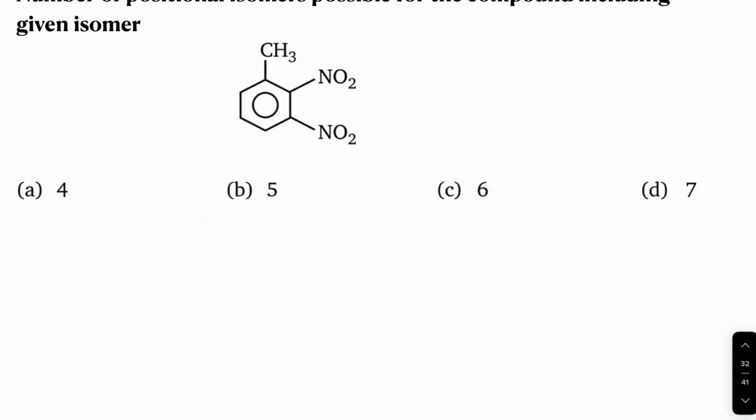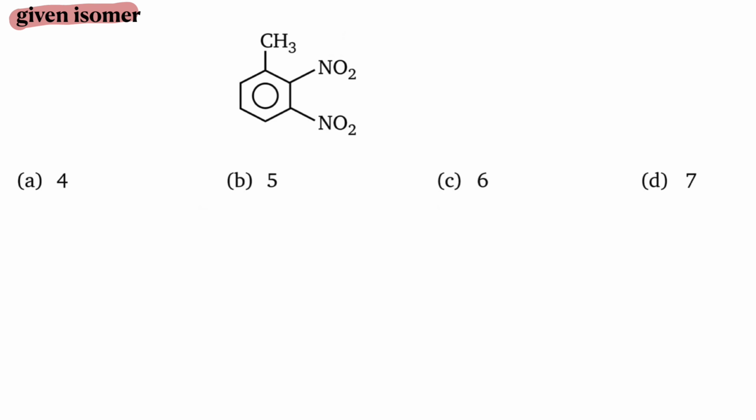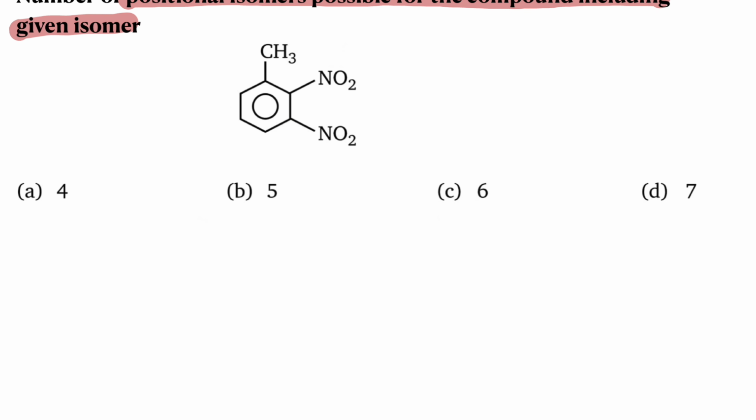And in the next question, the number of positional isomers possible for the compound including the given isomer. So basically, how to approach this particular question, you just treat this compound as a toluene derivative. You are writing toluene derivatives, two NO2 groups.